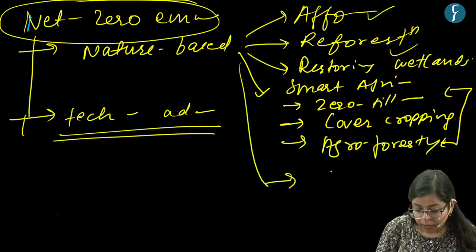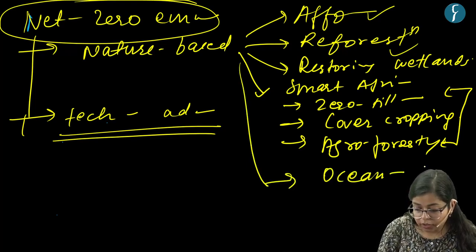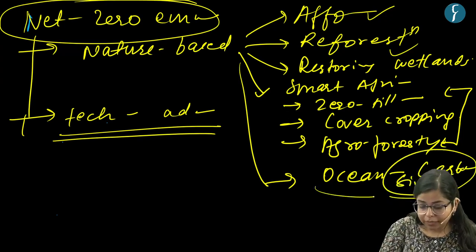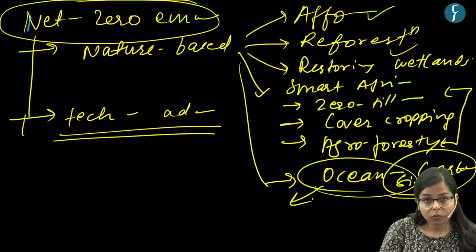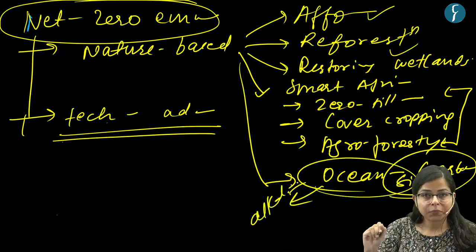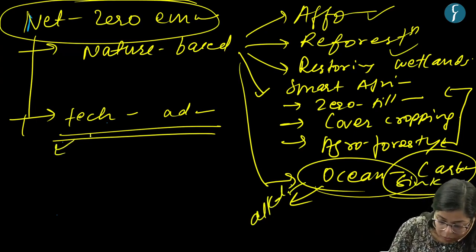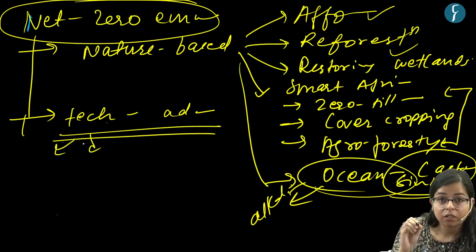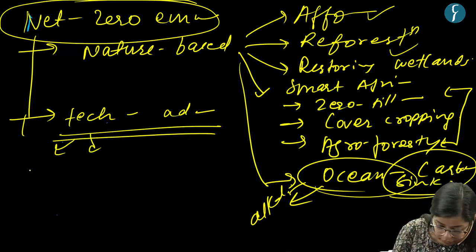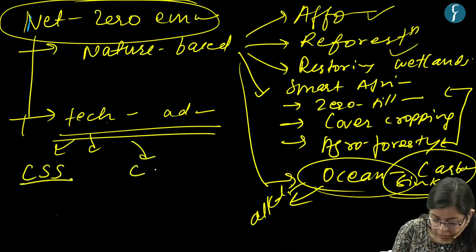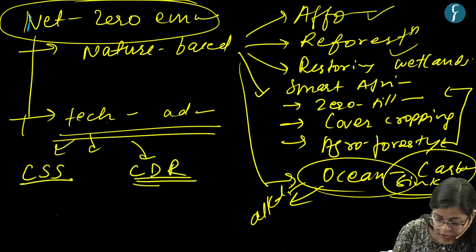And using the ocean as a carbon sink, right? This can be done by increasing the alkalization of oceans, right? But if we talk about the technologically based solutions, now the major technology which can be used to capture carbon is carbon capture and storage and carbon dioxide removal technologies, right?